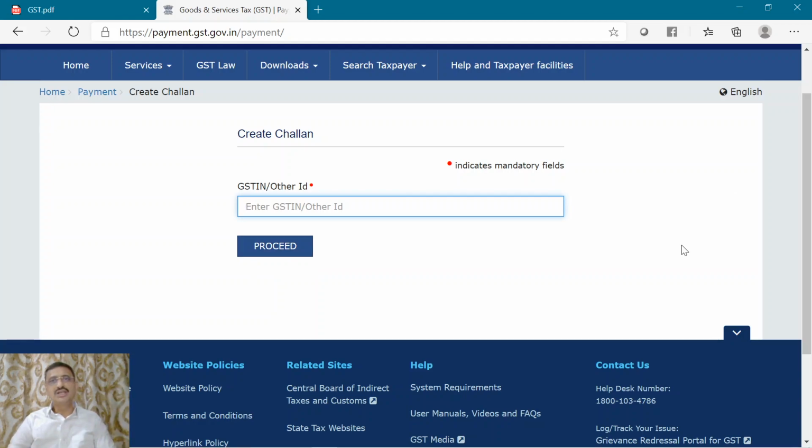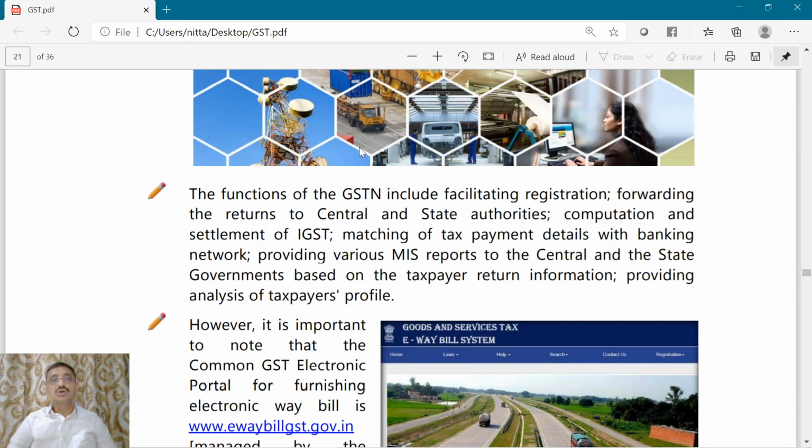You have to populate the CGST or SGST or IGST, and you have to select the bank through which you want to make the payment. For making payment, you will be directed to a bank. Now the money will be deducted.